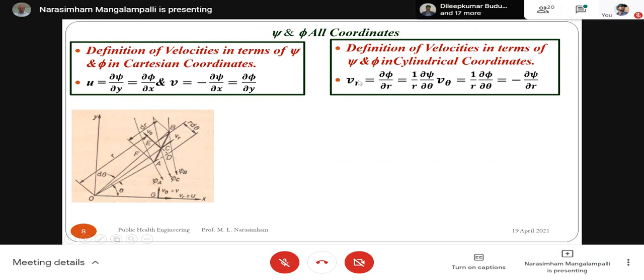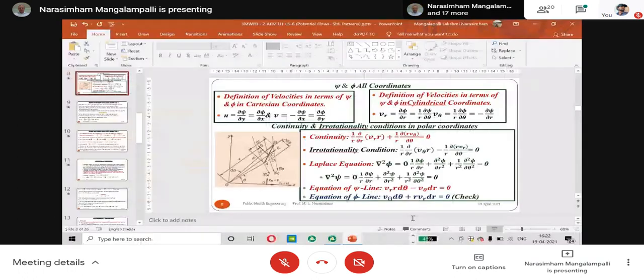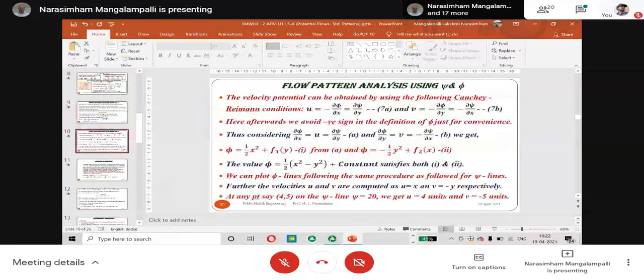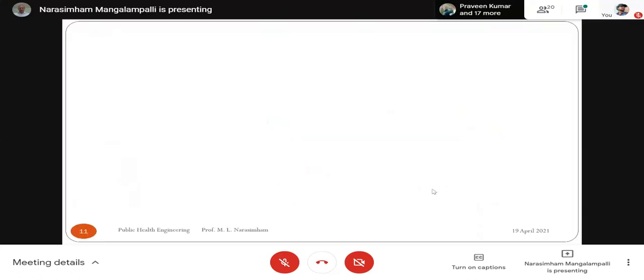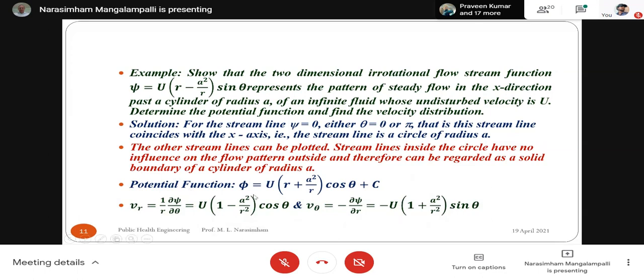From psi we have calculated VR, equate that to this and integrate it. Similarly, from the definition of psi we have got V theta, so equate it and integrate it. If we do so, we will get this expression.